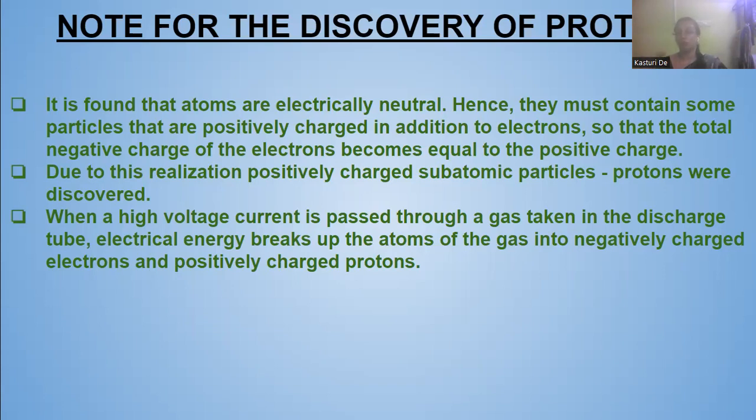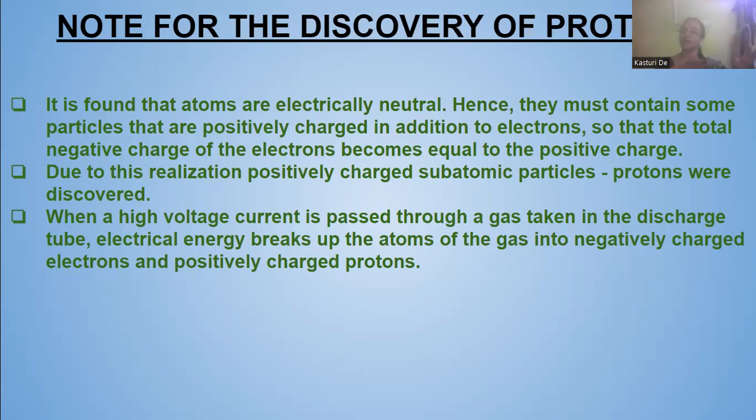Now, for the discovery of the protons, a high voltage current was passed through a gas in the discharge tube, where the electrical energy breaks up the atoms of the gas into negatively charged electrons and also positively charged protons.